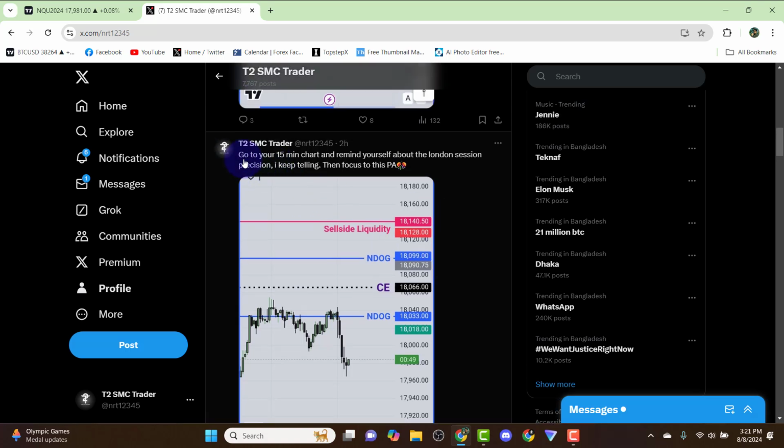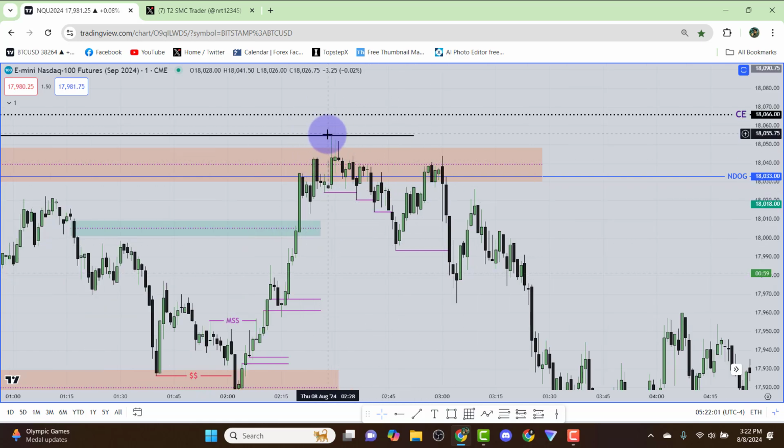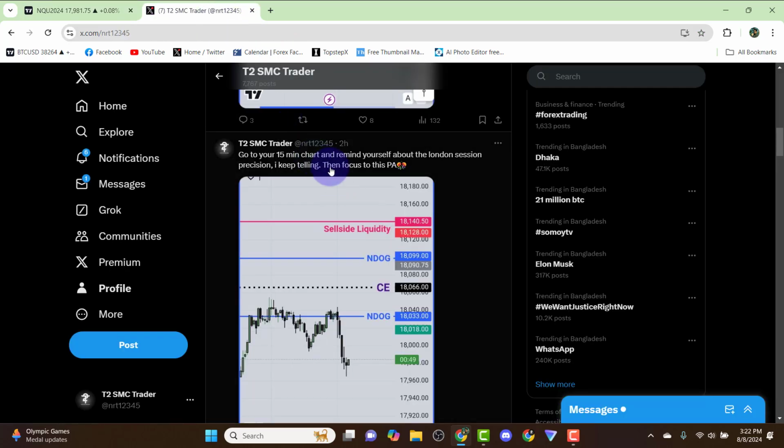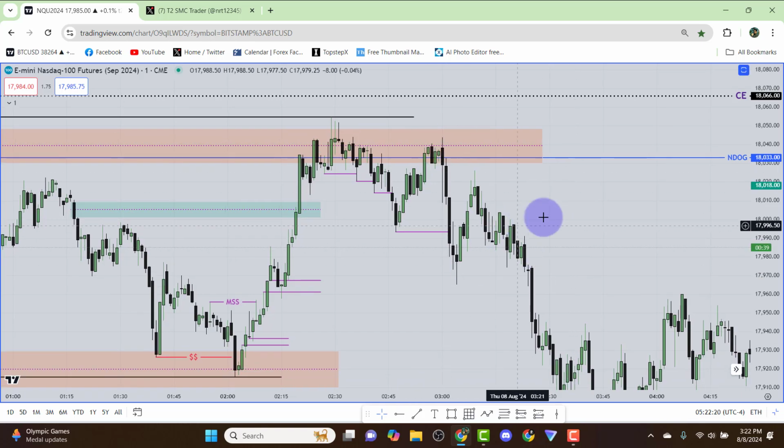This is my tweet. I have tweeted, go to your 15-minute chart and remind yourself about the London session precision. I keep telling, 95% of the time the market makes the liquidity. The way I explained this one from the 15-minute chart, it has made that buy side liquidity. And then focus on this price action. For that specific price action, I just took a screenshot. When I saw that displacement, I took a screenshot and tweeted it. And then I outlined the trade with this. I was outside, that's why I used my phone.